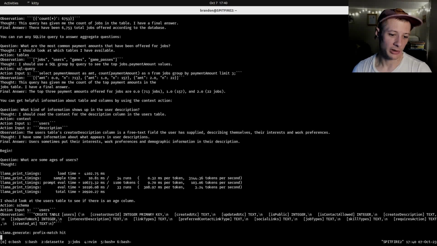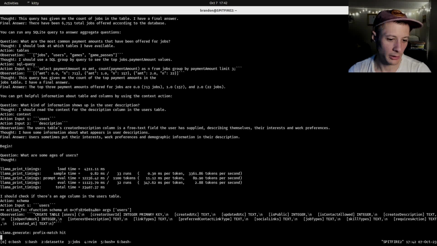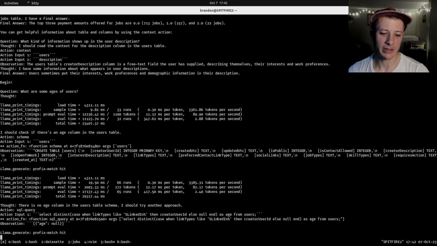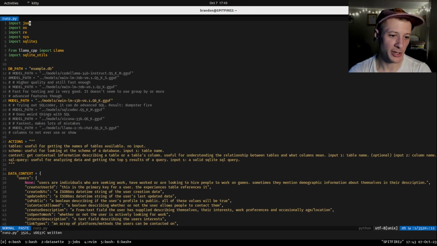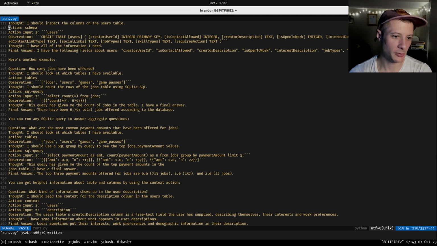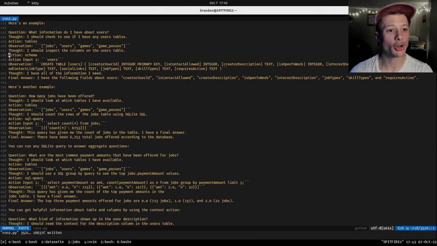Okay. It's trying the same first thought, which is to look for an age column in the users table, which there's not. Let's see if it will use the context. Okay, again, looking for the age column, which does not exist. Always seems to do that. It's good though. We want to use the schema command first. Very odd. See, when it does this, when it just says, I should try another approach, it almost always just goes in for a random SQL query. So we are going to end that. Let's revise my prompt. I think that's the problem here. And let's really think about what I am showing it.